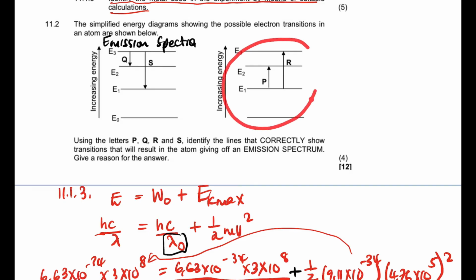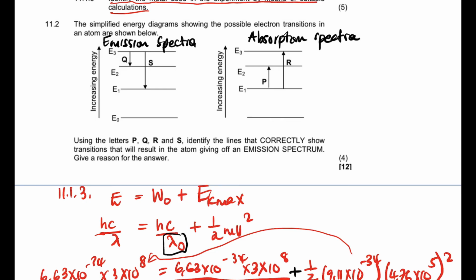Now if you look at diagram 2, the electrons are moving from the lower energy level to the higher energy levels. So we're going to call this an absorption spectra.